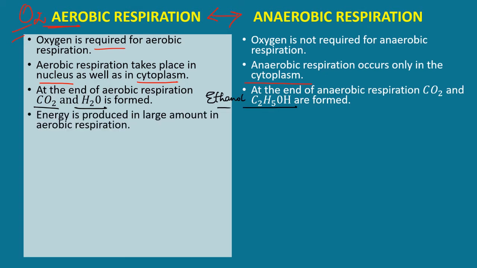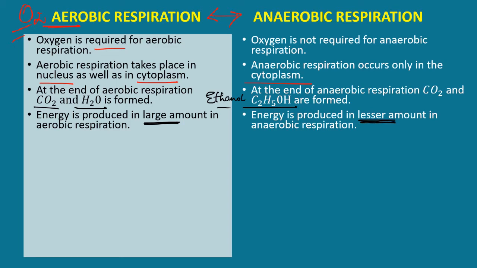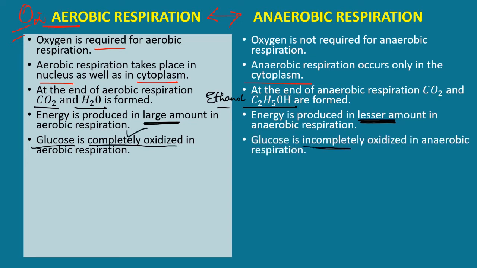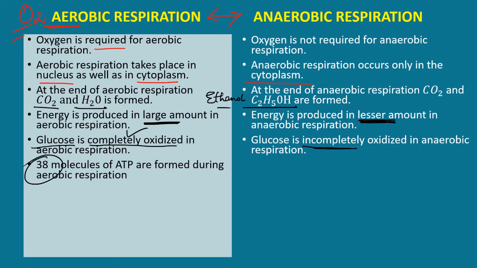In case of aerobic respiration, energy is produced in large amount, whereas in anaerobic respiration, energy is produced in lesser amount. Glucose is completely oxidized in aerobic respiration, whereas in anaerobic respiration, it is incompletely oxidized. 38 molecules of ATP are formed during aerobic respiration, and 2 molecules of ATP are formed during anaerobic respiration.